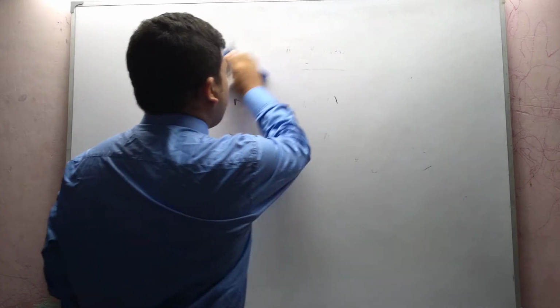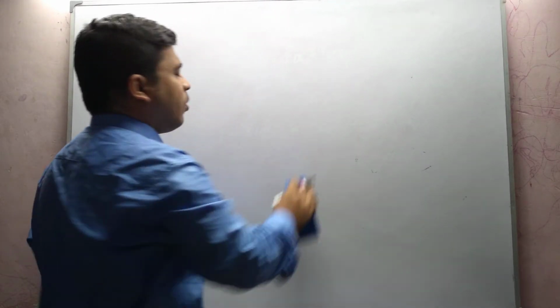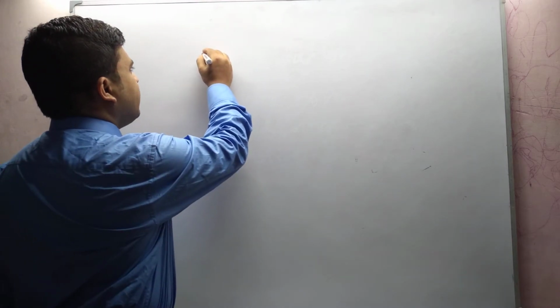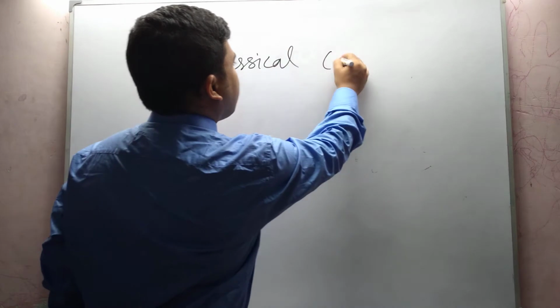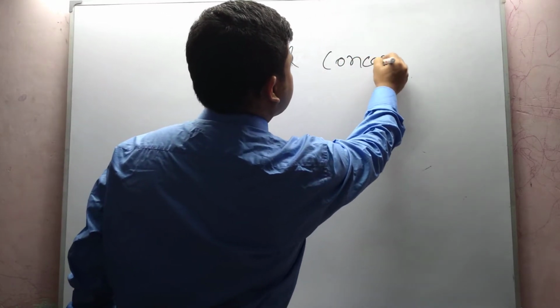For these four points, we can apply classical concepts.